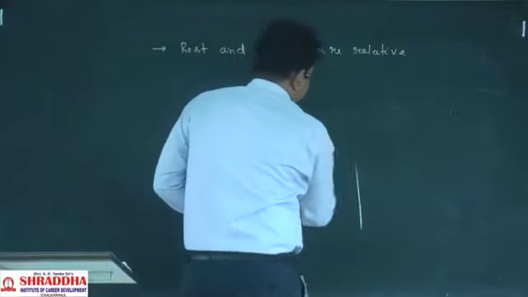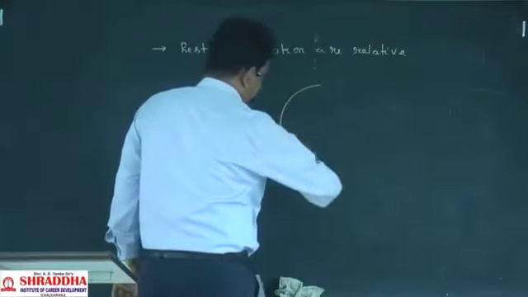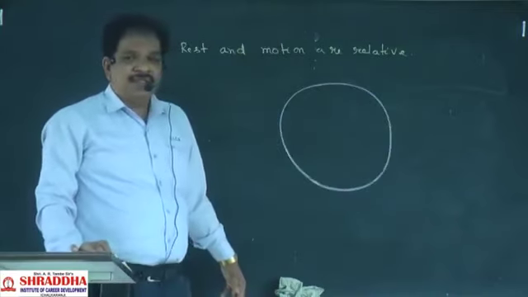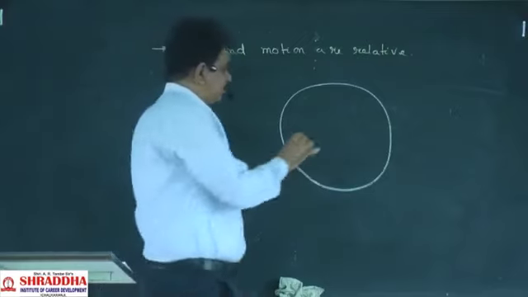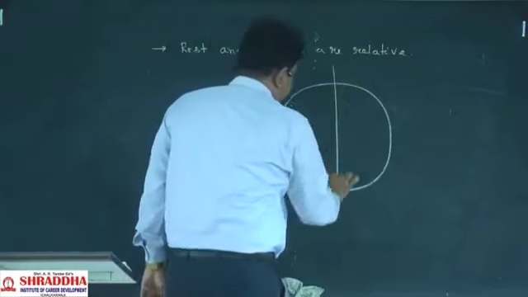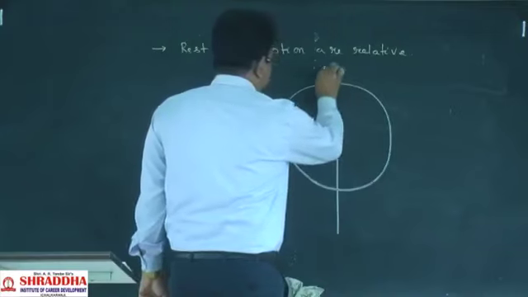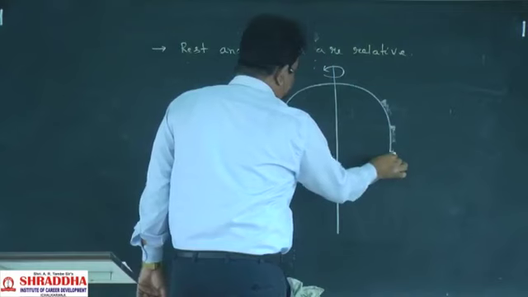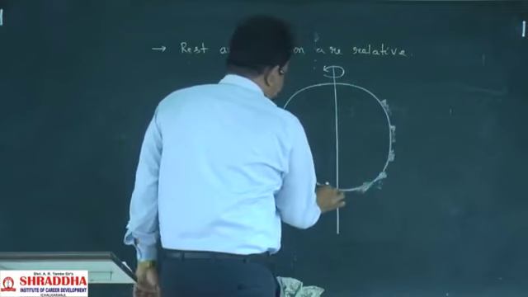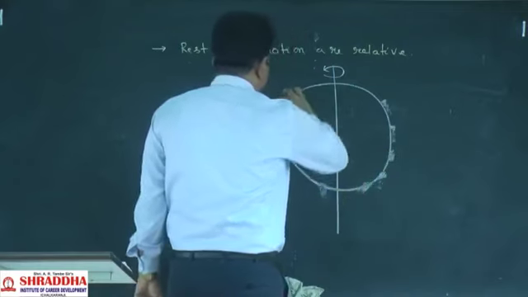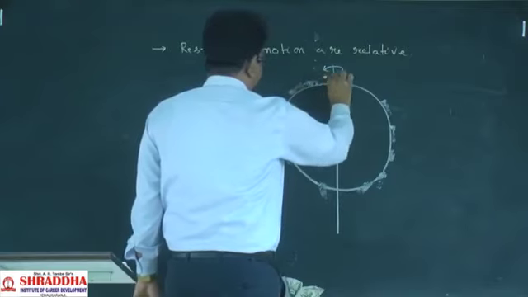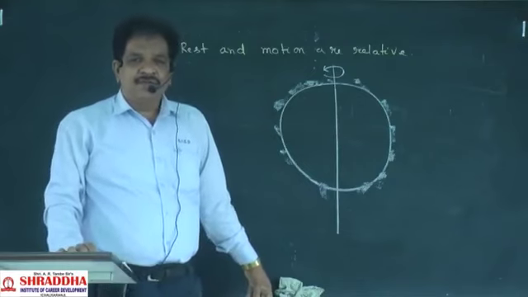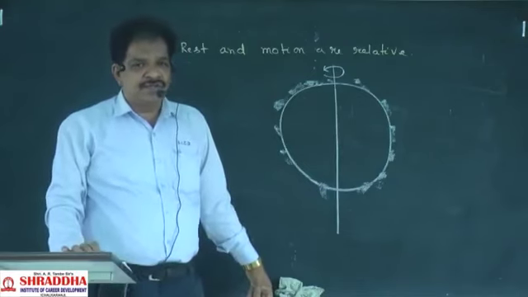For example, earth is there. We are living on the surface of the earth. So if this is the earth which is rotating about its axis, here India is there, here one more country is there, like that. Okay, different countries will be there. We are living on the surface of the earth.